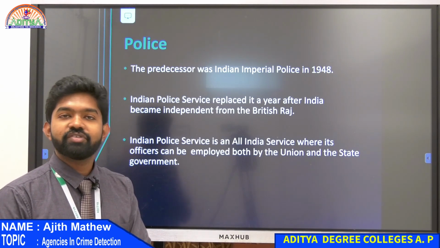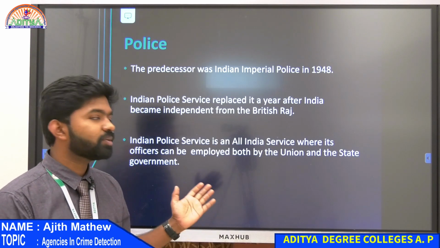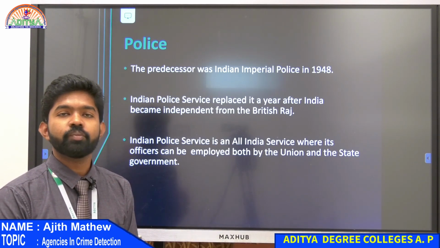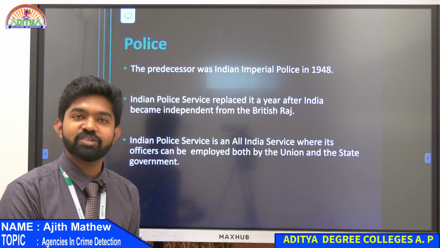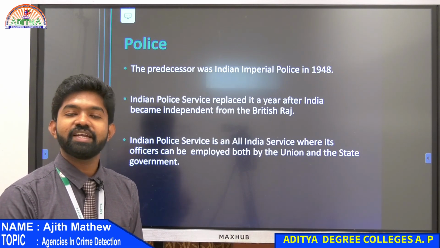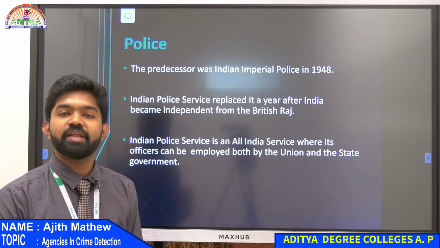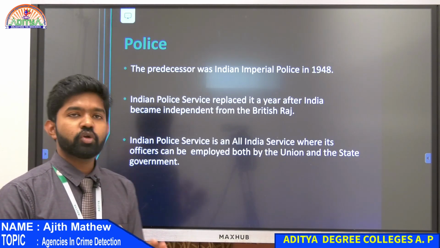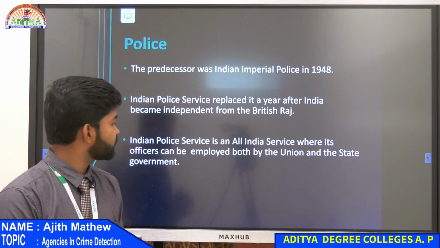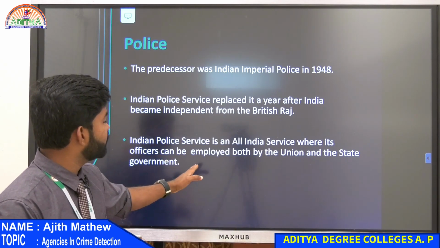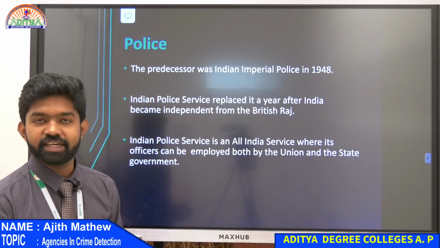So half will be appointed by the state, half by the center. Same thing for IPS. Your collector may be from your state, or may not be from your state. It depends where they get their appointment. So IPS is an all India service, and officers are employed by both the union and state government.